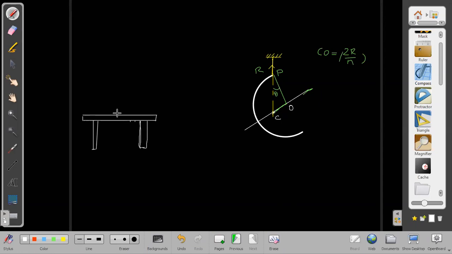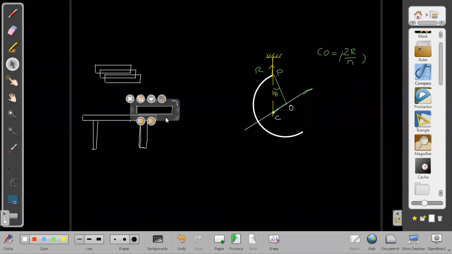This is a table, and on this table we have these books. One book I am keeping here. If I have to keep it farthest possible, then up to what distance can I keep this book? I think I will keep it L by 2, up to the point where the center of mass just lies on the edge. After that, it will definitely fall. I can keep it maximum up to that only.